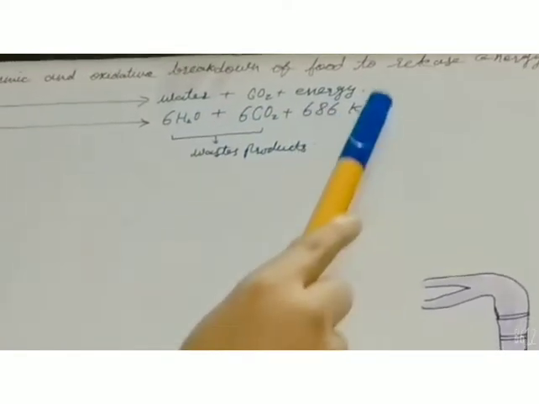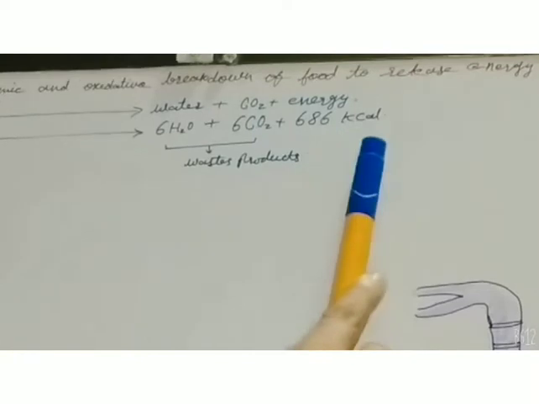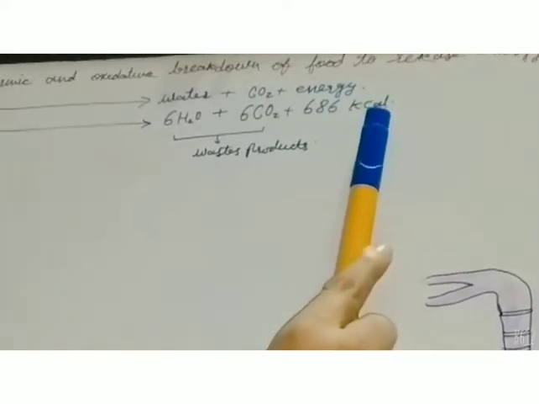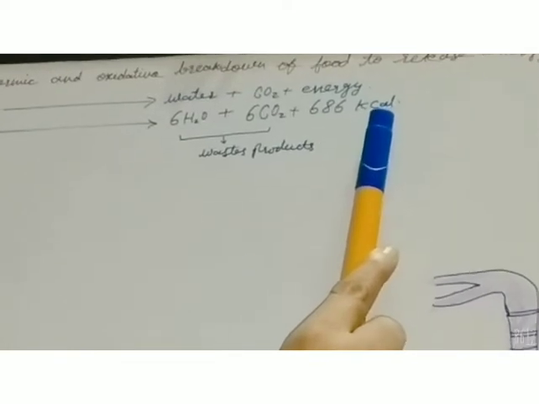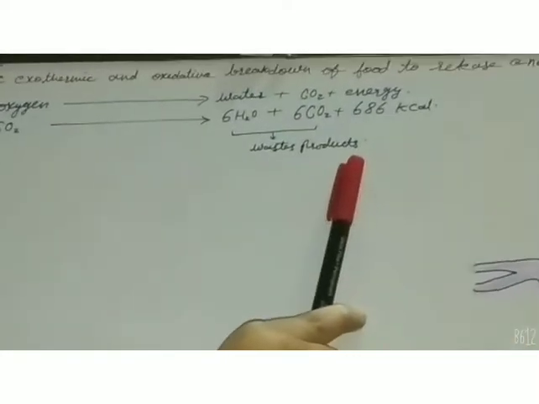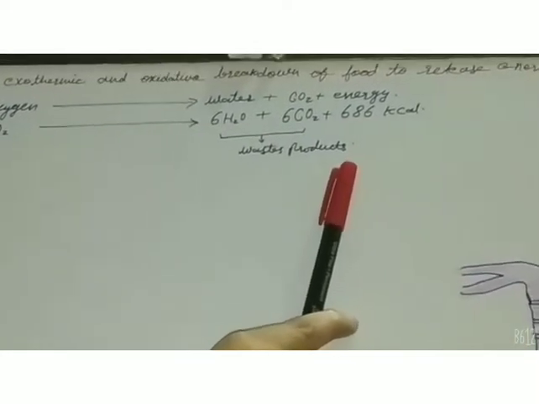So here energy is utilized and stored also. Some part of it is utilized and the remaining part is stored in the body. Here carbon dioxide is a real waste which needs to be eliminated.